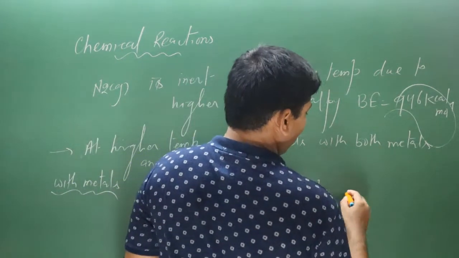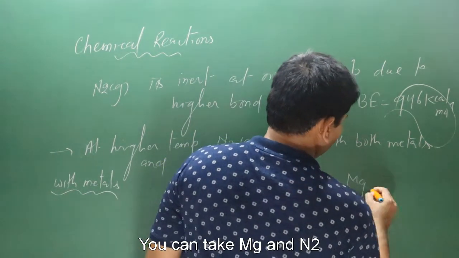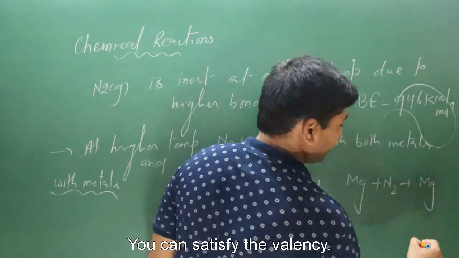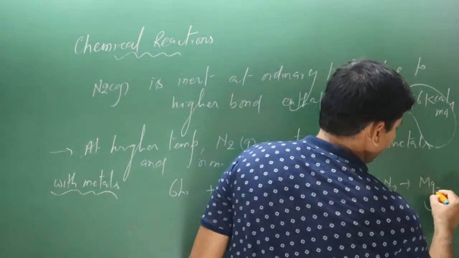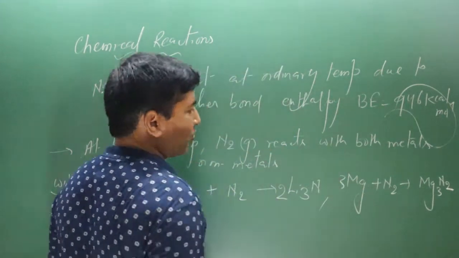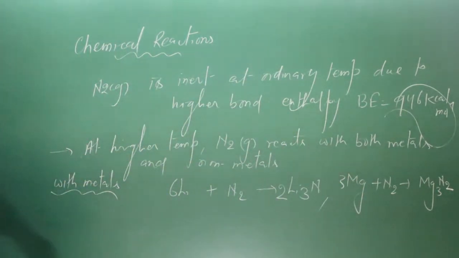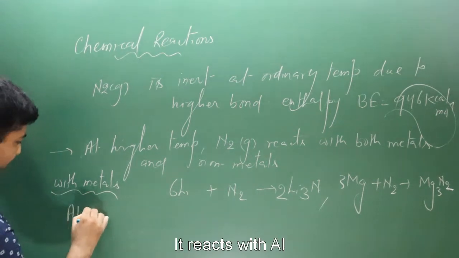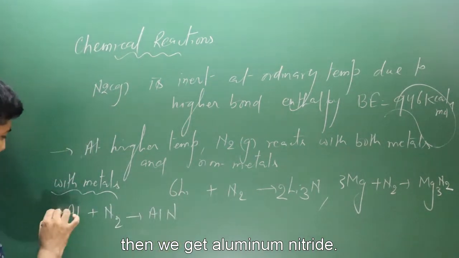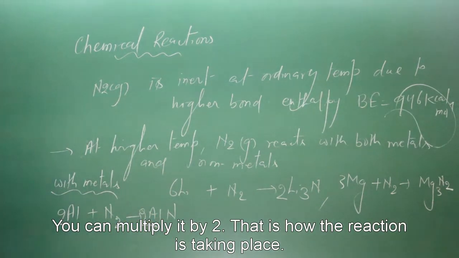Then we have magnesium. Take magnesium and N2, and we get magnesium nitride. You can satisfy the valency, it will be 3 and it is N2, so we multiply by 3. Balanced. When we take aluminum, it reacts with nitrogen, so we get aluminum nitride, and you can multiply by 2. That is how the reaction takes place.